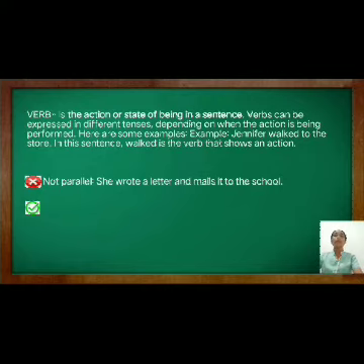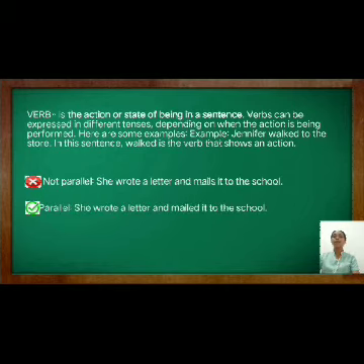So to make it better, we have to be consistent in terms of verb tense. The word wrote is in the past tense, so we have to transform the word mails, which is in the present tense, into a past form, which is the word mailed. So to make it better, the sentence goes like this: She wrote a letter and mailed it to the school. Right, so that was verb.